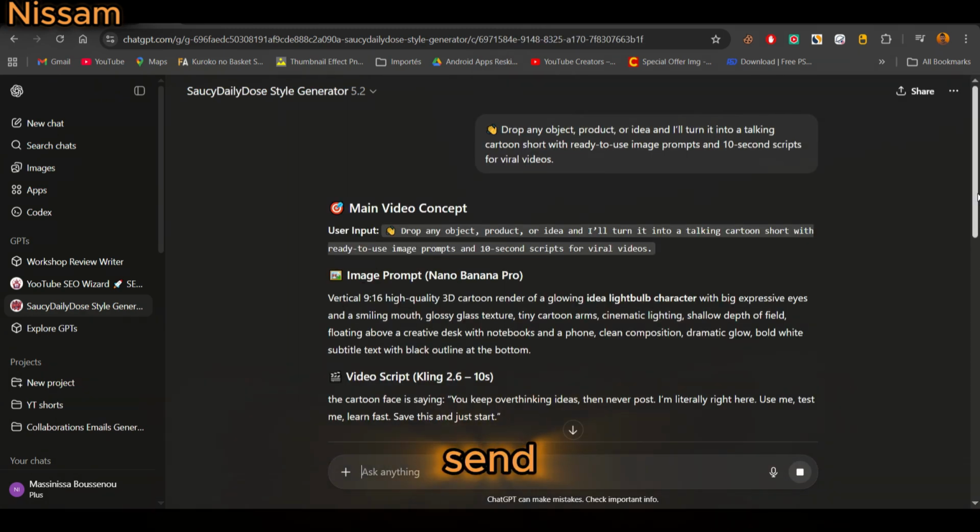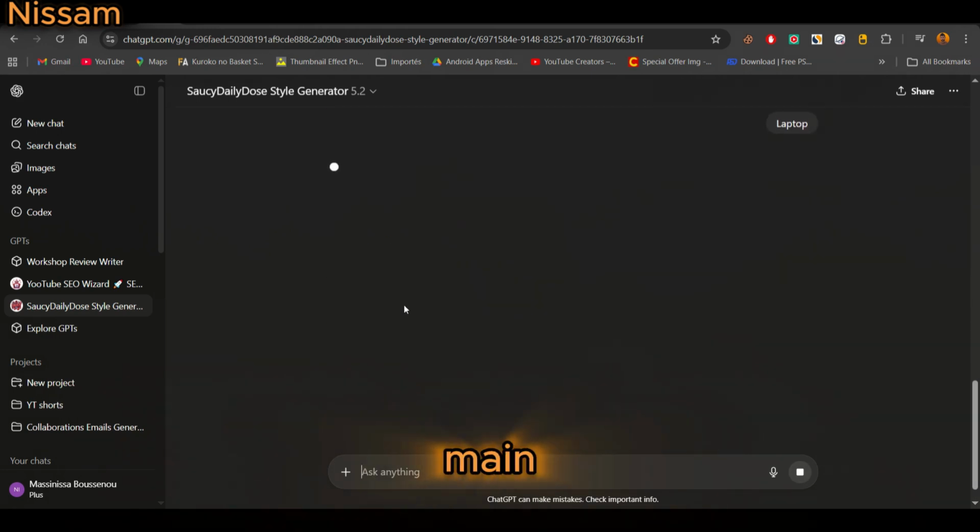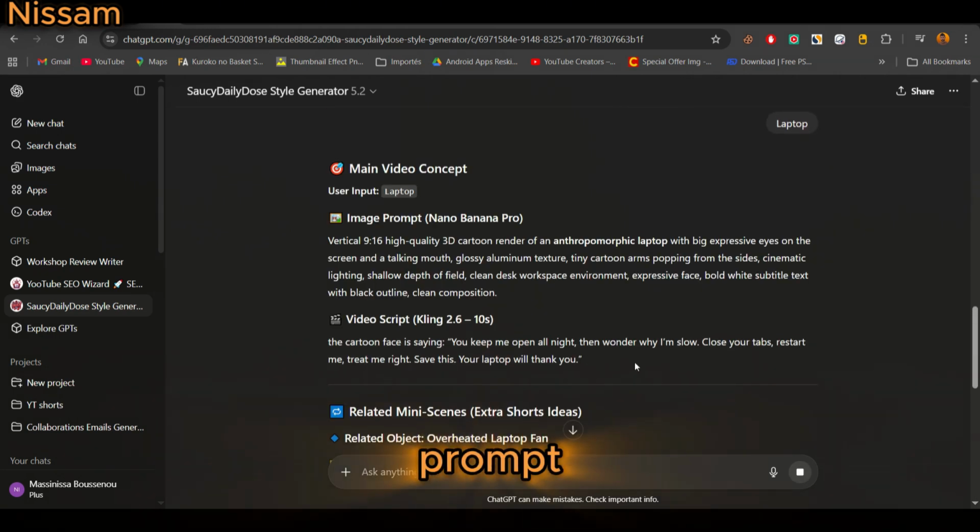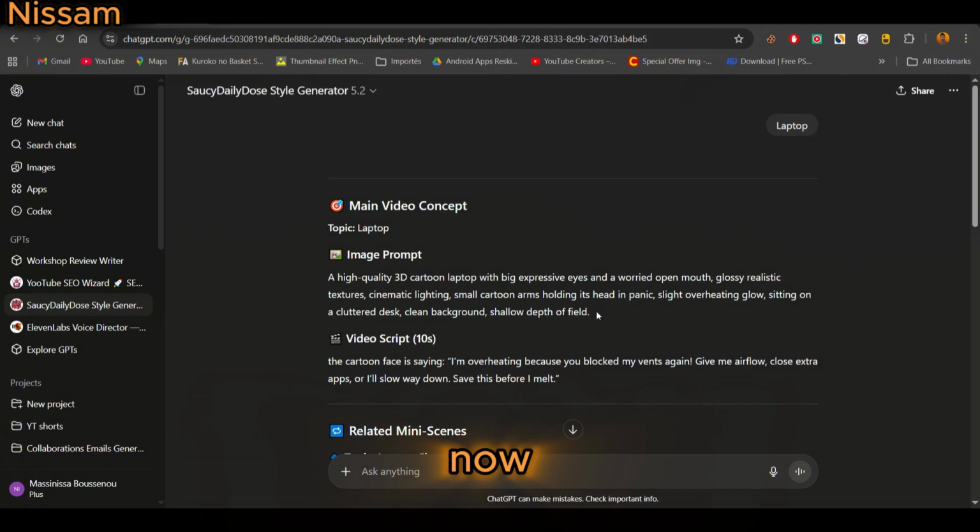Now I click send, and as you can see, it gives me the main video idea, the image prompt, the script for the talking cartoon, and also extra mini scenes with related objects. So basically it gives you content for multiple shorts, not just one. Now we copy the image prompt for the main scene.